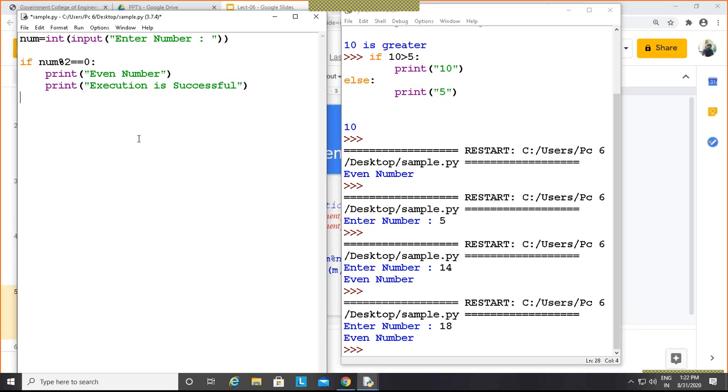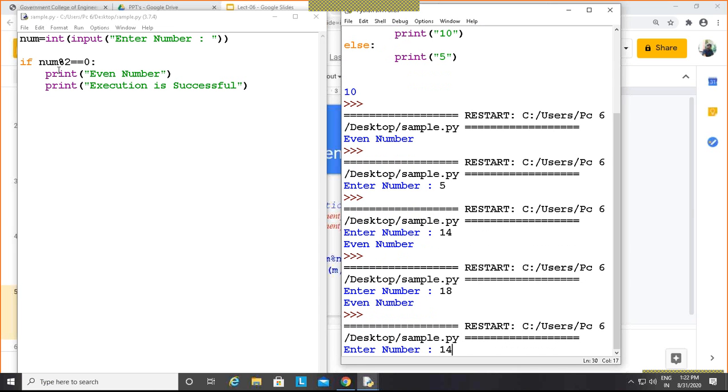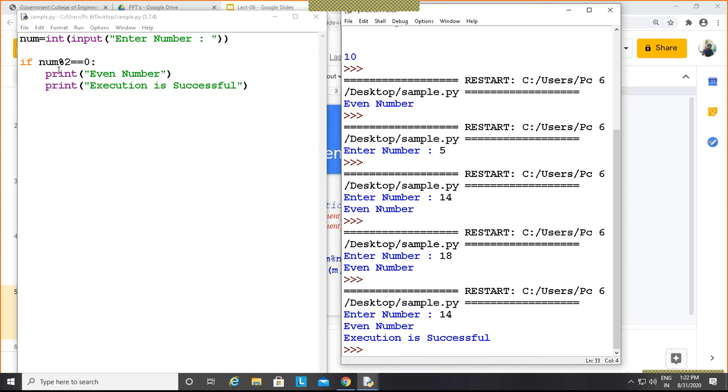So these are the two statements I have written in this if, and if I run this again and enter that number, 14, you can see that the answer is even number and execution is successful. It means these two statements are inside of this if.